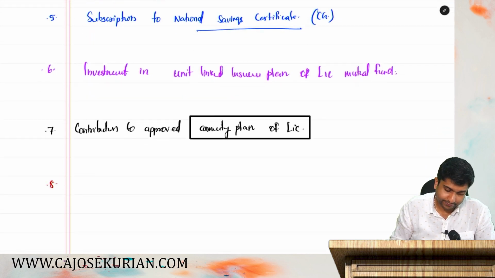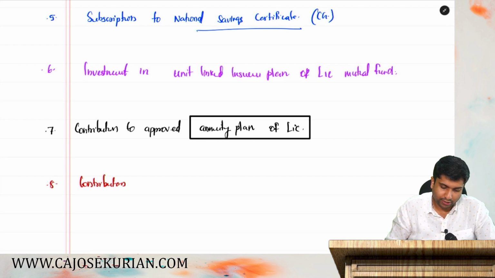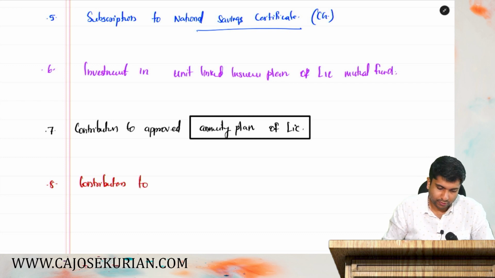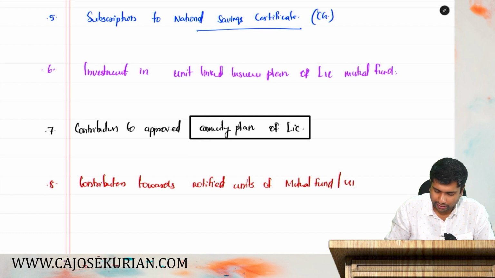Point number 8, contribution towards notified units of mutual fund or UTI.